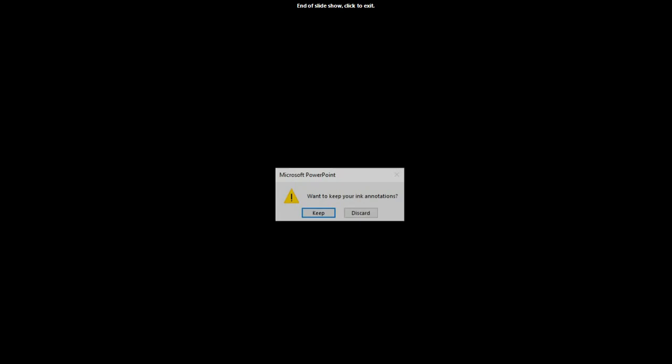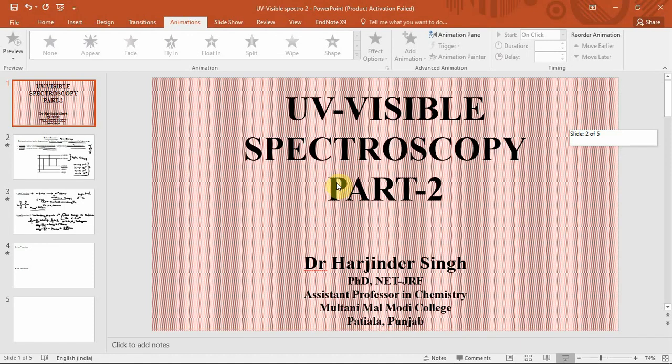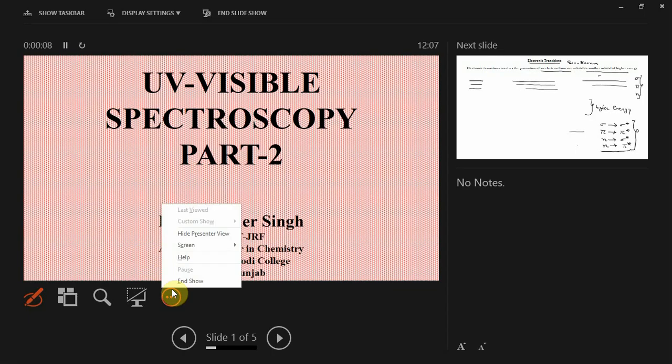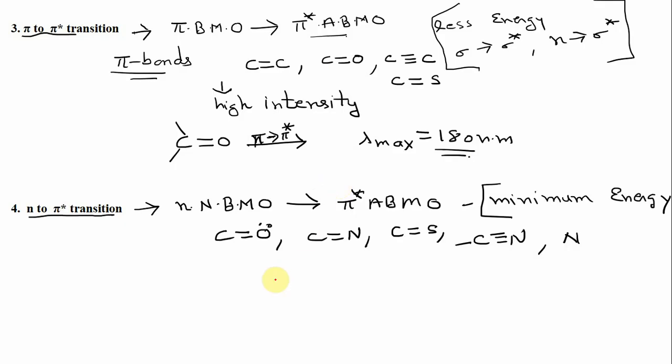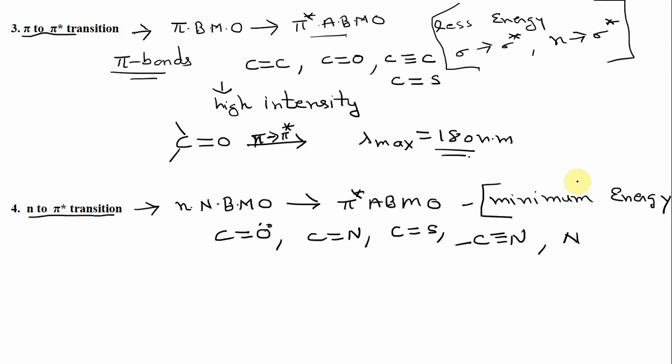So in all these compounds, or nitrogen-nitrogen double bond may be there like this.